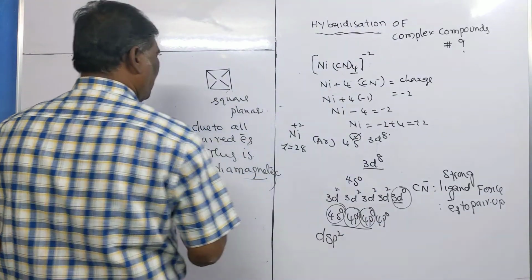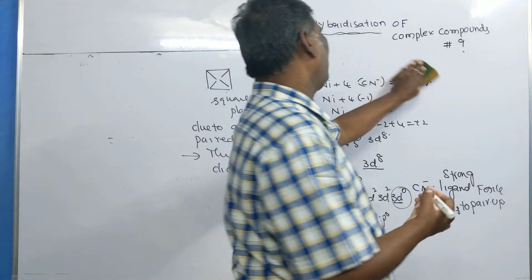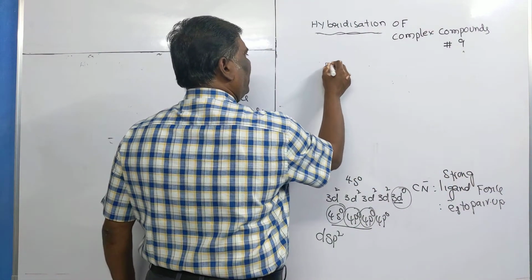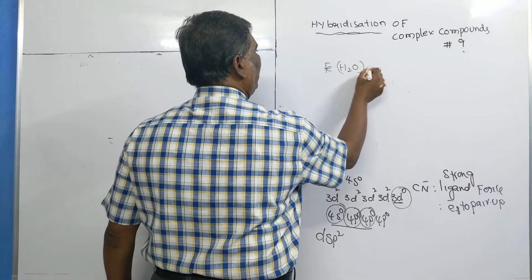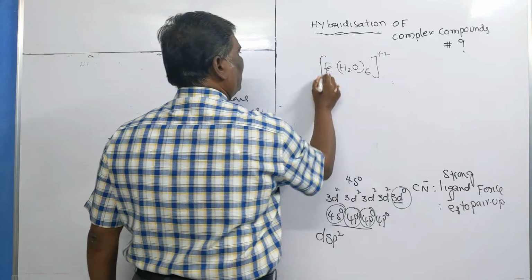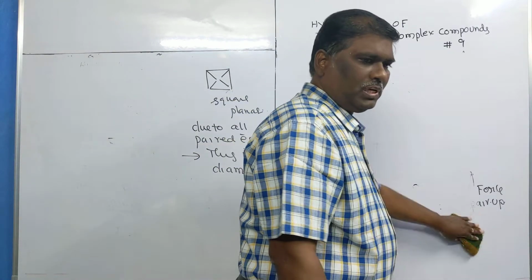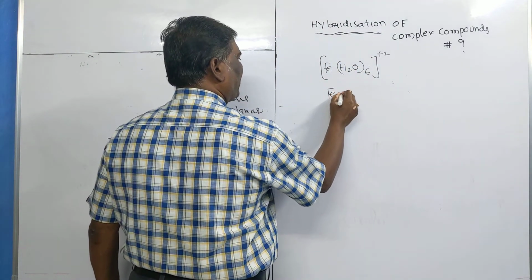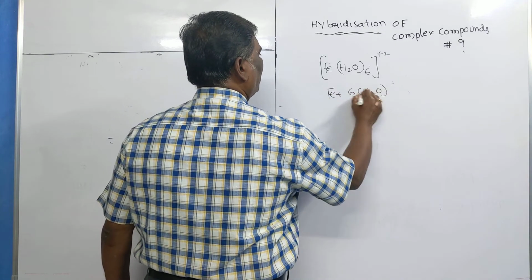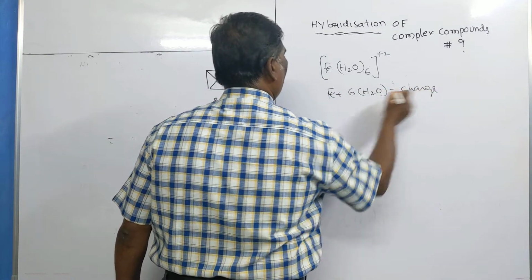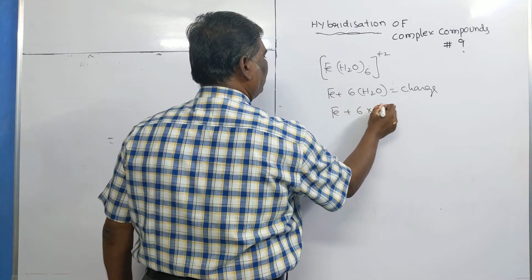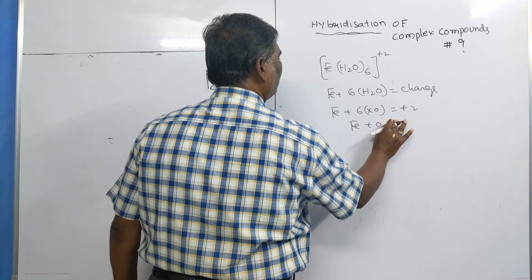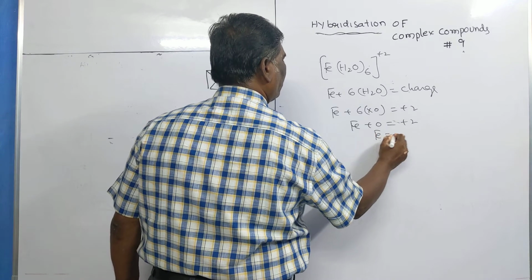Okay. Now we go for one more molecule, that is hexahydrated iron. In this one, first we find the oxidation state. Iron plus 6 water molecules is equal to the charge. Iron plus 6 into 0 is equal to +2. Iron plus 0 equals +2. So we are getting iron oxidation state +2.